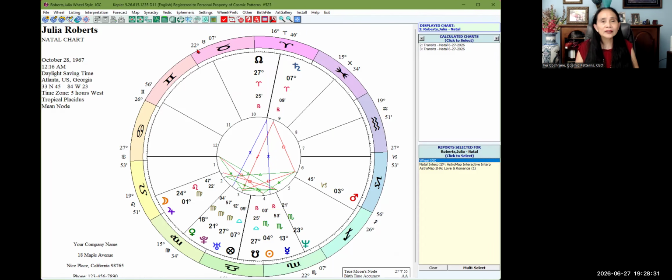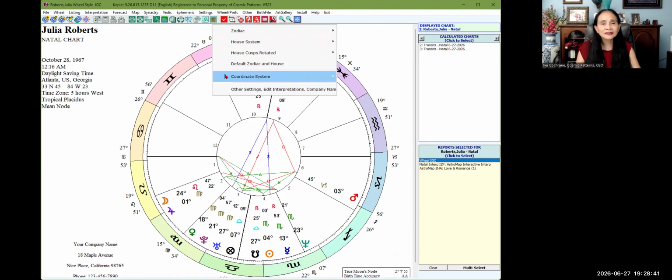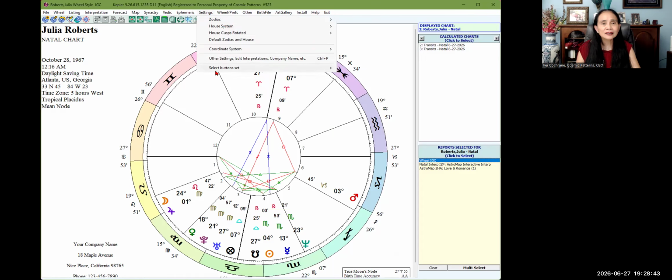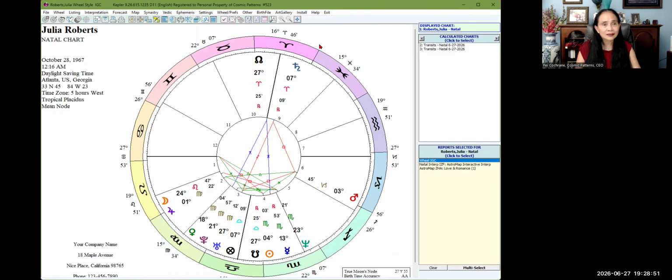Oh, by the way, these little icons in here, we modernized them. There are 4 options that you can use. You click on settings, and you click on this here, and then click on select button set, and you select soft A. It's more like a grayscale, but really, really soft, less color.